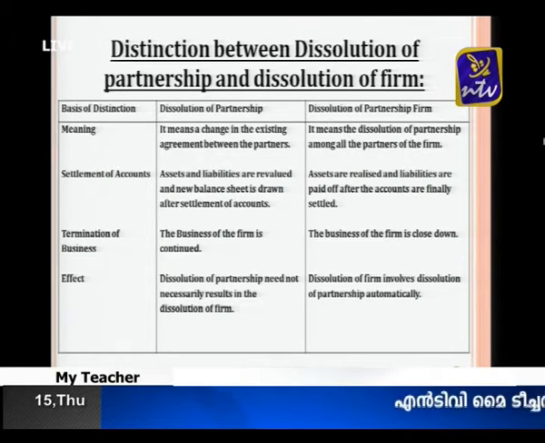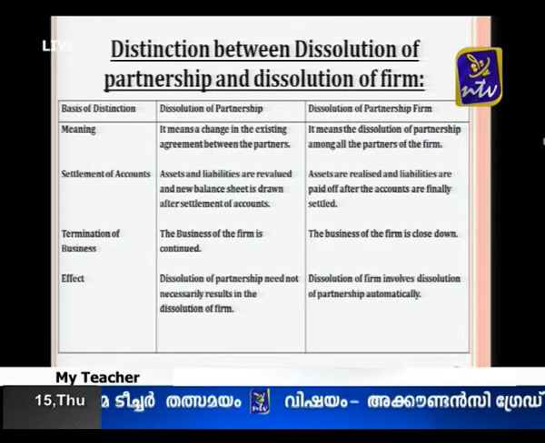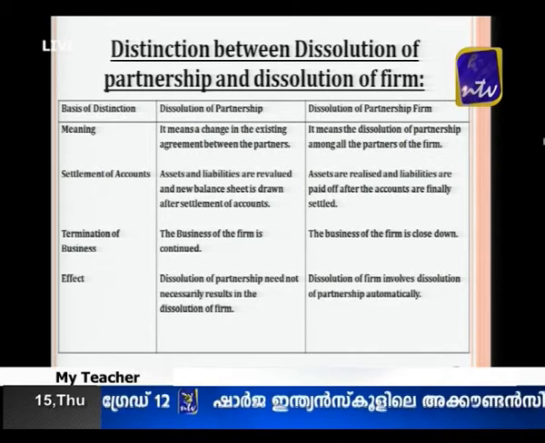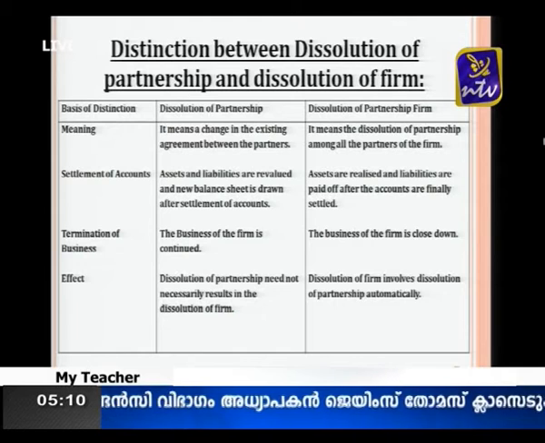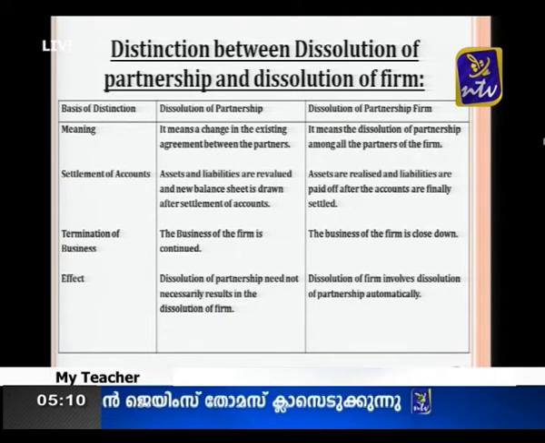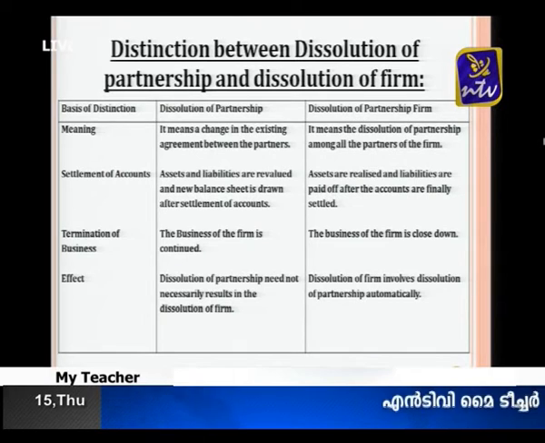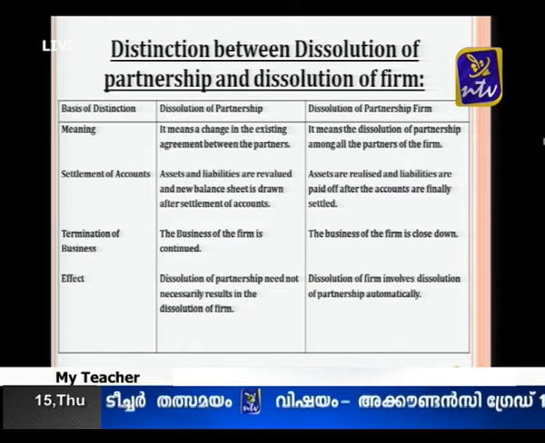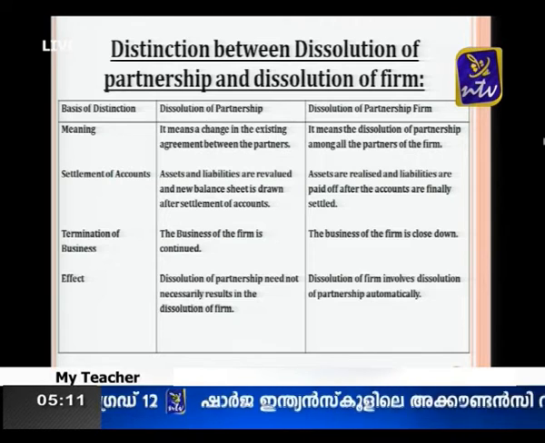The business of the firm is continued after dissolution of partnership. But in the case of dissolution of firm, the business of the firm is closed down forever. We cannot continue the business. That is what is called dissolution of firm. Then the last point is the effect. Dissolution of partnership need not necessarily result in the dissolution of firm, but dissolution of firm involves dissolution of partnership automatically. So I think it is clear what the difference is between dissolution of firm and dissolution of partnership.